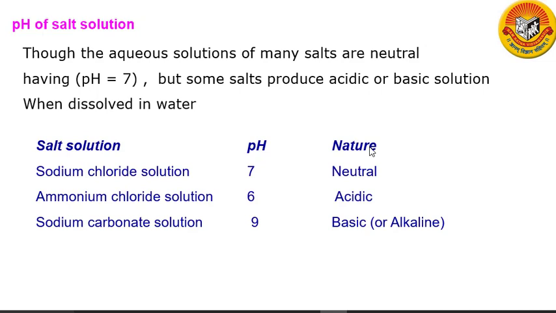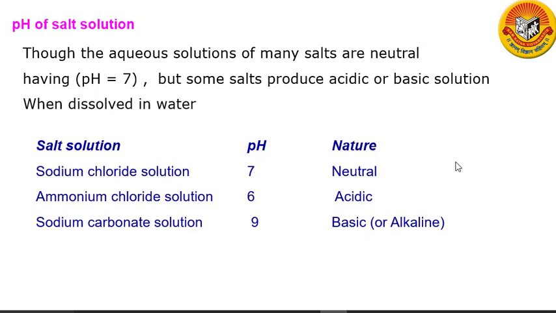Another example of a salt which gives a basic solution is sodium acetate. It is formed from a weak acid, acetic acid, and a strong base, sodium hydroxide. So when a salt is formed from a strong acid and a strong base, it is neutral. When it is formed from a strong acid and a weak base, it is acidic in nature. And when it is formed from a strong base and a weak acid, it is basic in character.